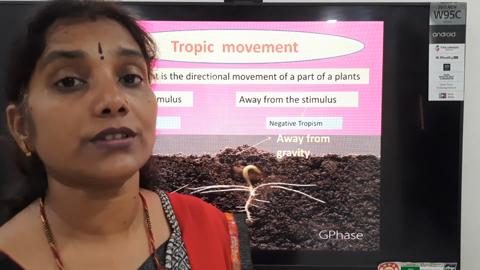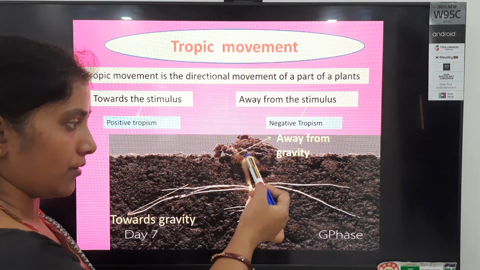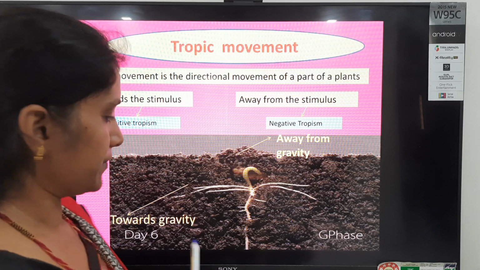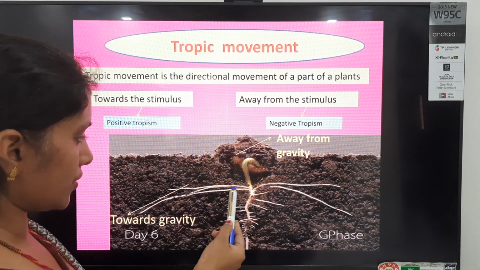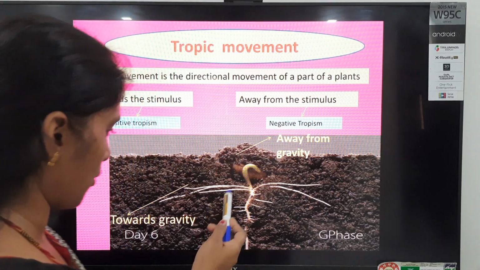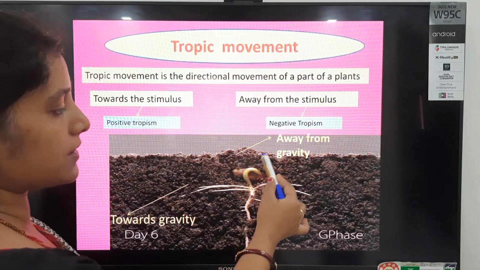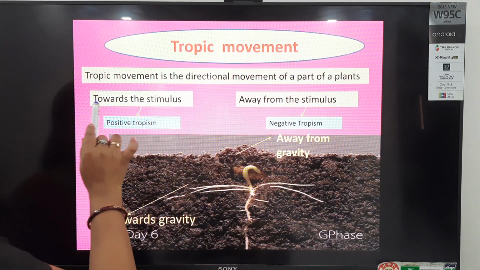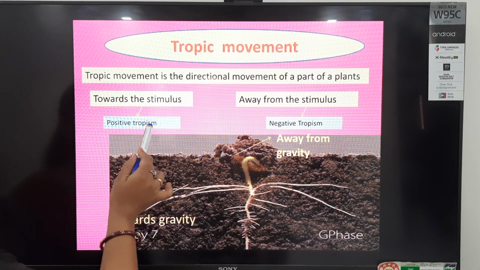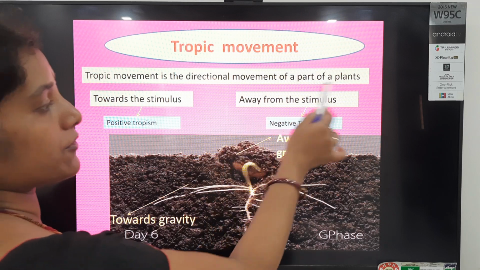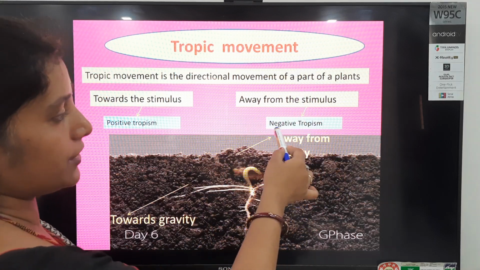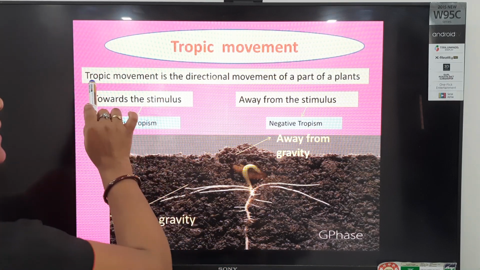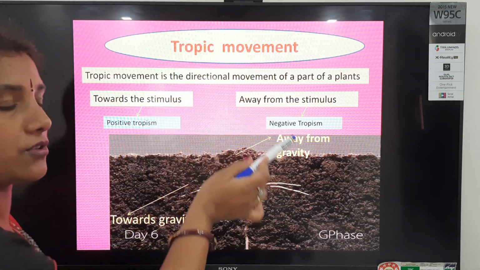So what kind of movement does tropic movement show? It shows directional movement. If it moves towards the stimulus, it's a positive tropism. Here, this root part shows positive tropism, students, and the shoot and stem parts show negative tropism. So if the plant shows movement towards the stimulus, this is positive tropism. If it shows movement away from the stimulus, like this one moving away from gravity, it's known as negative tropism. I hope I am making it clear, students, that tropic movement is the directional movement of a part of a plant.